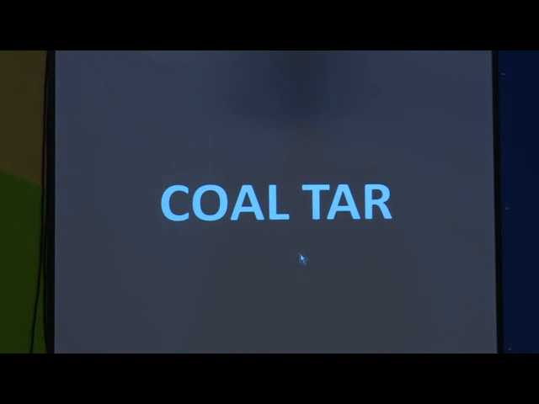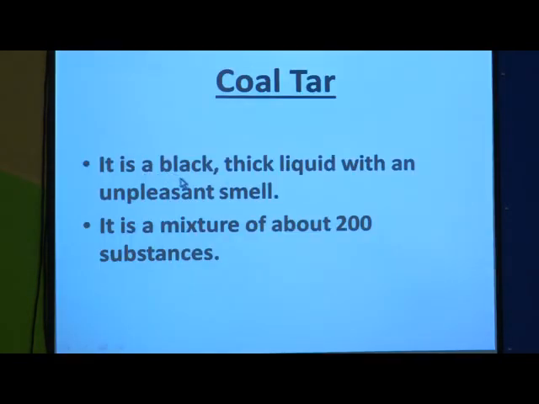The second important product of coal is coal tar. So, let us discuss what coal tar is. Coal tar is a black, thick liquid with an unpleasant smell. Just now we have discussed coke. We have seen that coke is in solid state, very tough, porous and black in color, whereas coal tar is also black in color, but it is in the liquid state and it has a very unpleasant smell.